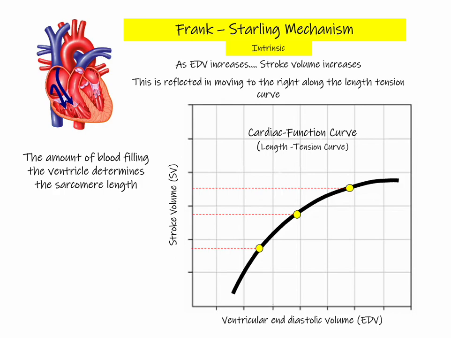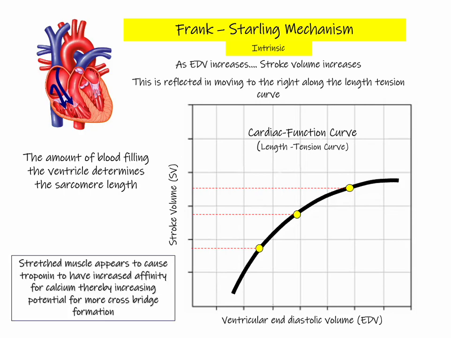So we refer to this as shifting to the right along the cardiac function curve. So one of the theories behind why this works this way is that this stretched muscle appears to have caused troponin to have an increased affinity for calcium. And with that, we get more cross bridges exposed and therefore can create more tension. So this is how stroke volume may be affected by an intrinsic mechanism, and we call this the Frank-Starling mechanism.